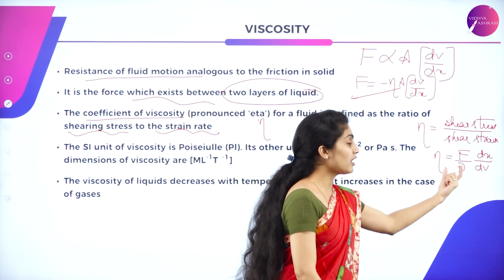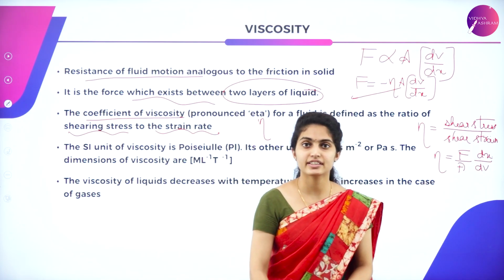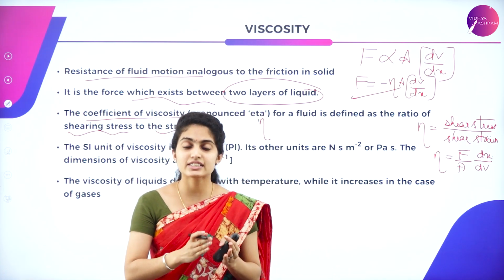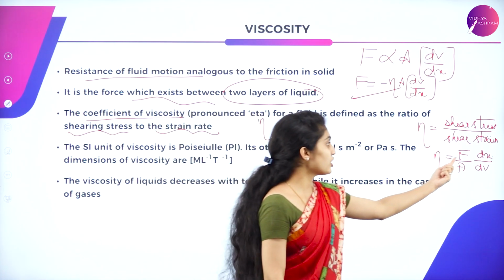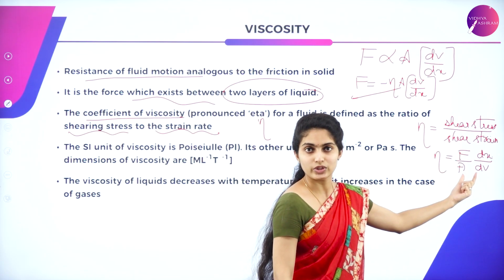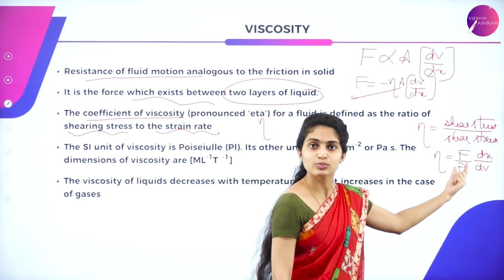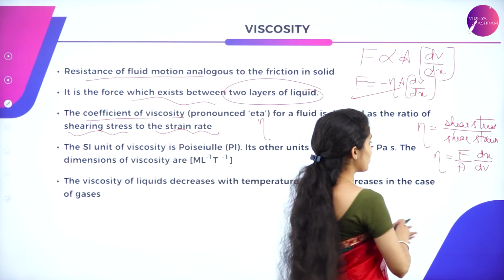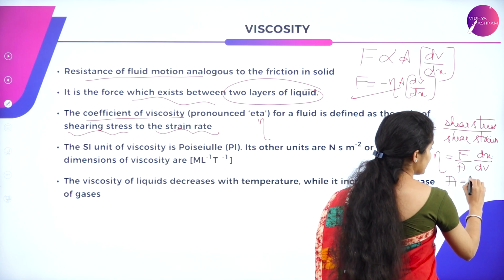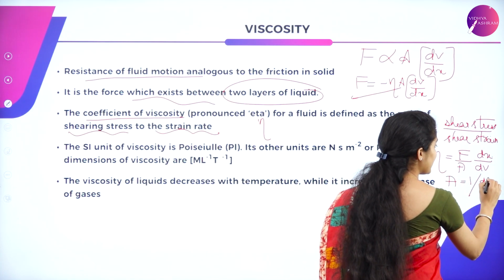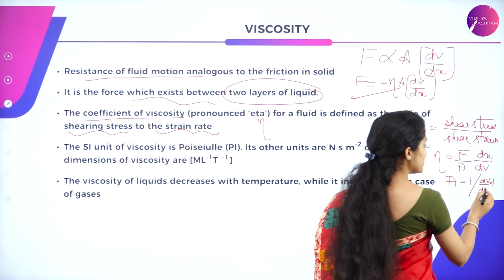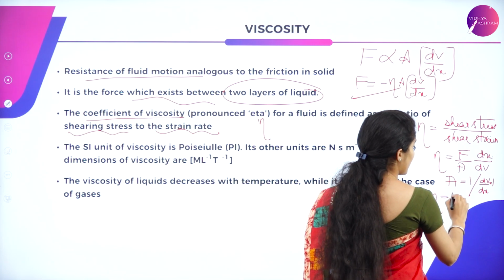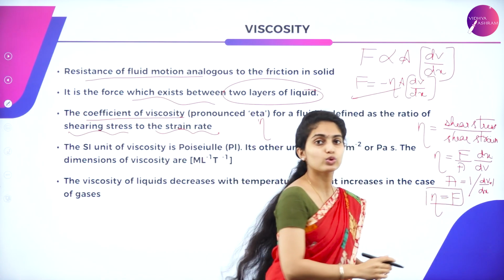When area is 1 and the velocity gradient is 1, you can easily define eta. If you consider A equal to 1 and dV by dx equal to 1, then eta is equal to the force applied.